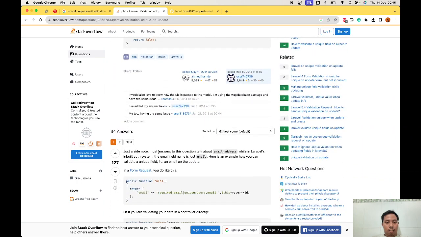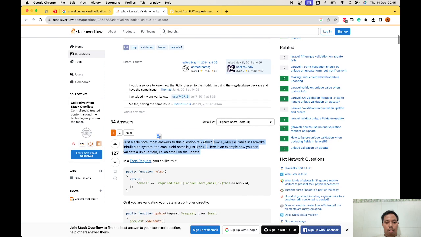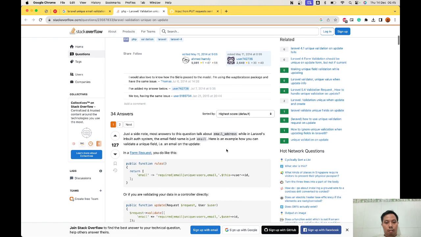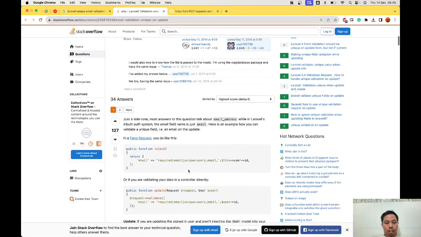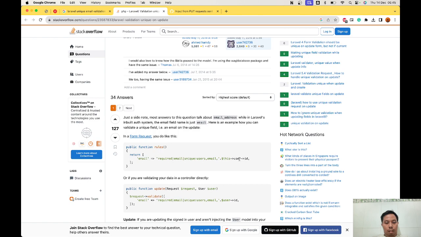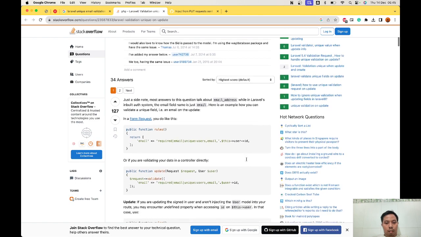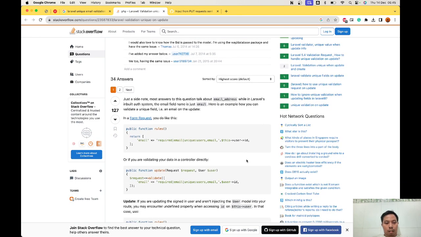The email field is just email. Here is an example of how we can define the unique field. There's something like this, user ID, or validating your data in your controller directly. We just need to change the latest user ID in here.